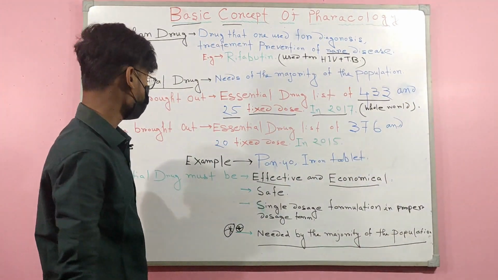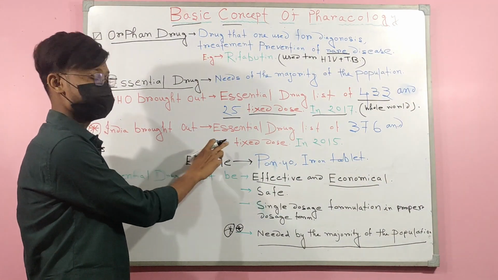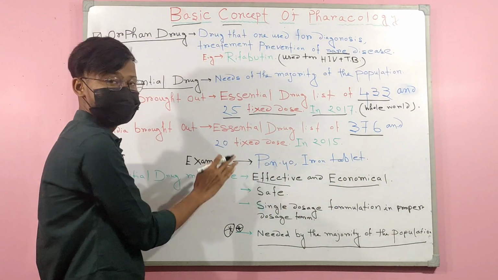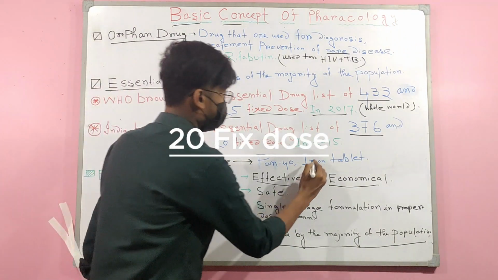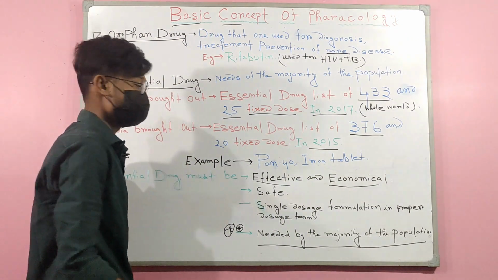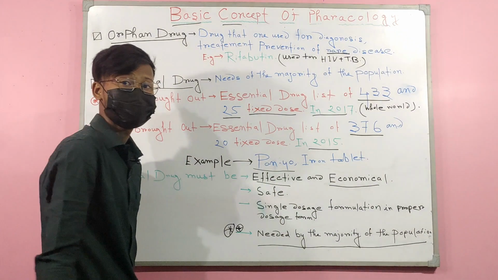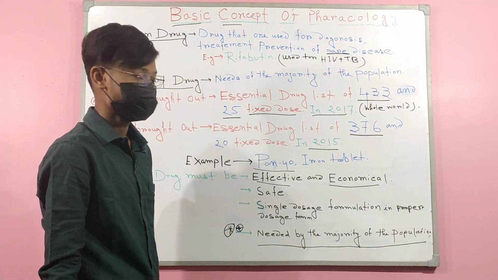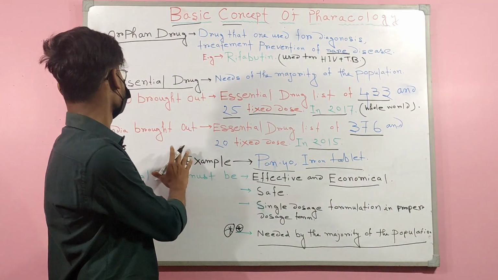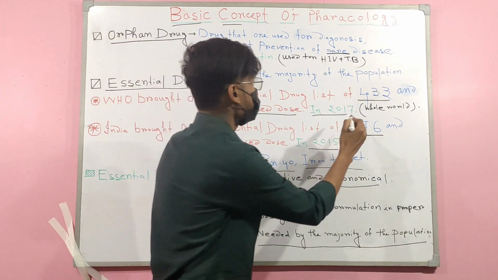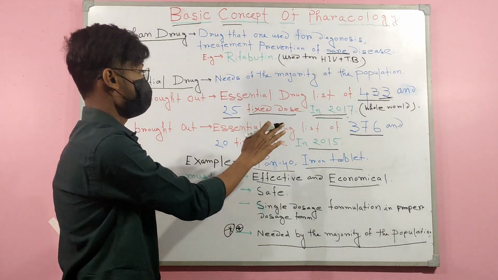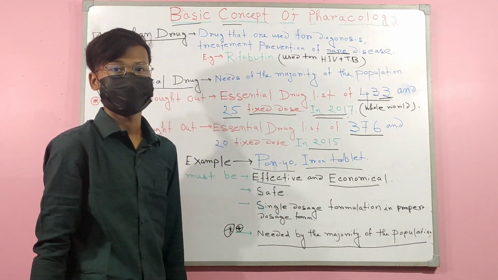And in our India, an essential drug list of 26 drugs and 25 fixed doses was brought out in the year 2015. And examples of essential drugs are Pan 40, which is used for gastrointestinal disease, and iron tablets. This is the main concept of essential drugs. The number of medicines and the year of the essential drug list is very important for our exam.